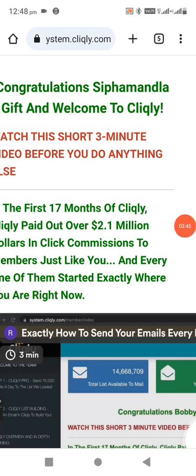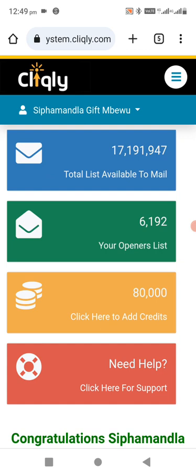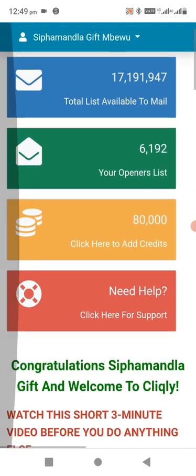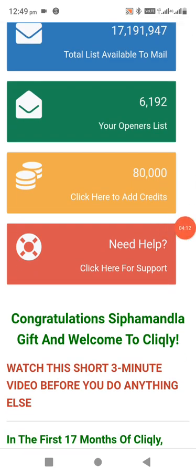So with your $97, under here on the openers list, you will get more emails. Then the total list available to mail, you'll also get tons of emails, so that you'll be able to make your money back. And don't worry, you will make your money back, because all the members that joined before me, out of the 97, they've managed to make the 97 back, and also they've managed to make their profit.